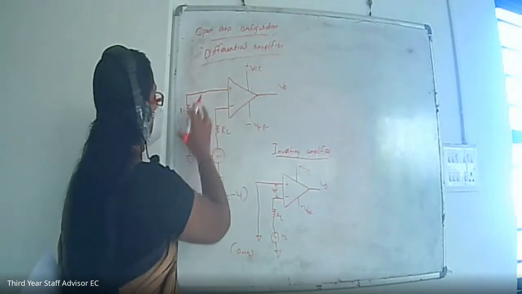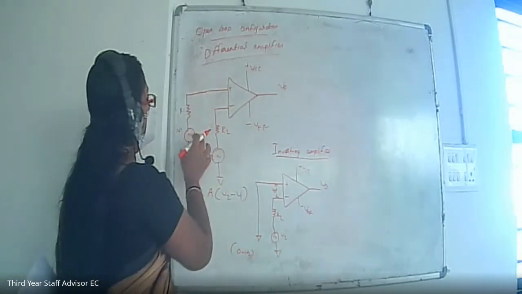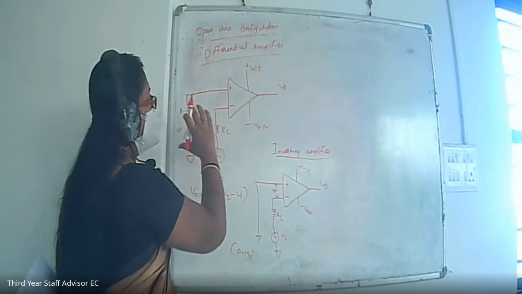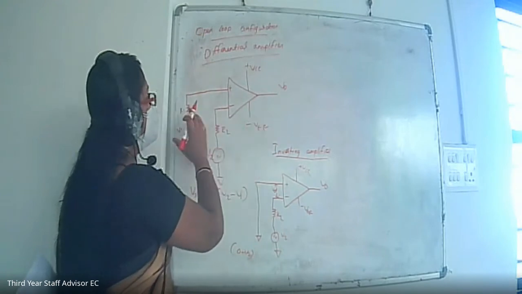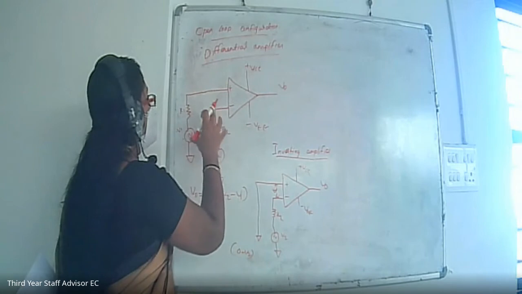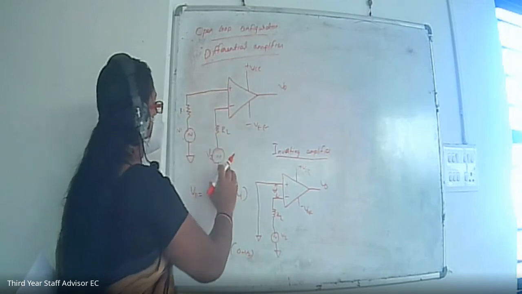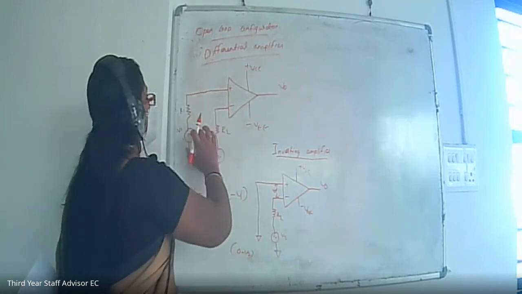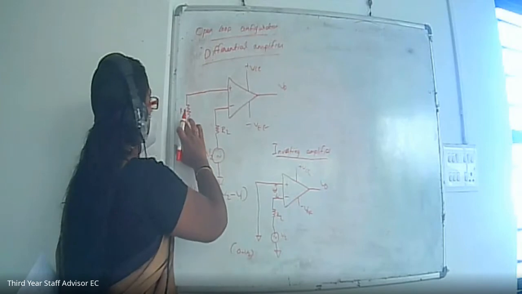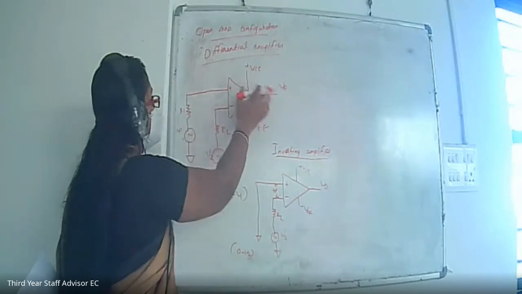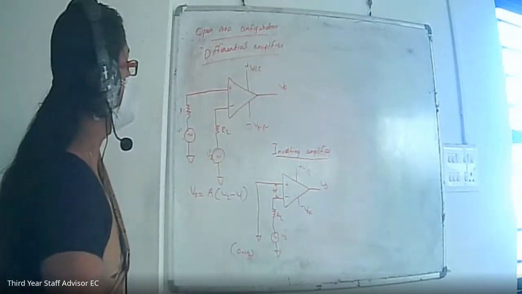So this is the differential amplifier. For getting the non-inverting, that means the input should not be inverted. For that, what we have to do? We have to ground this negative terminal. Okay. Then whatever input we give to this positive terminal, we will be getting it at the output. Okay. So let us see.